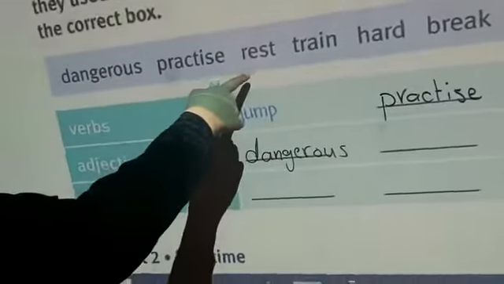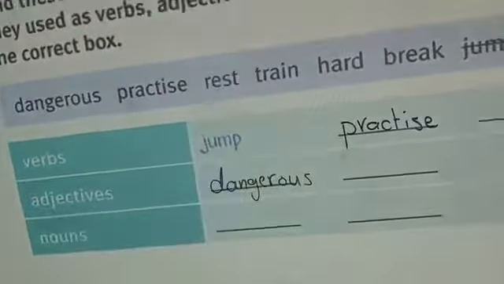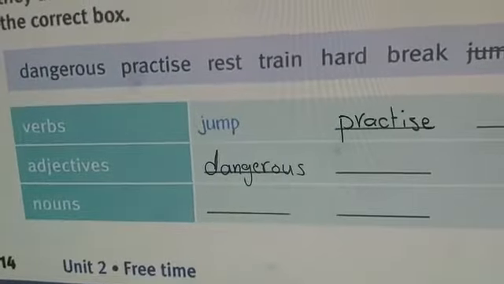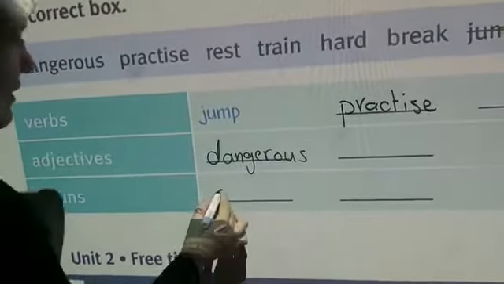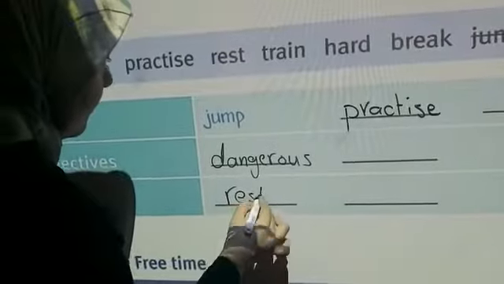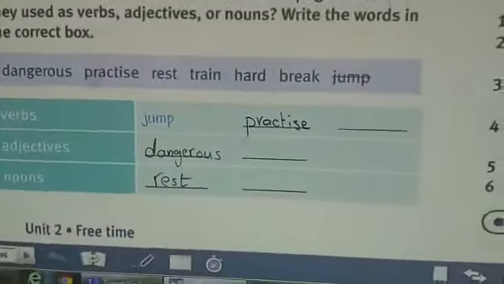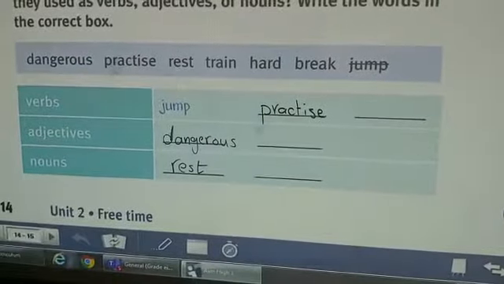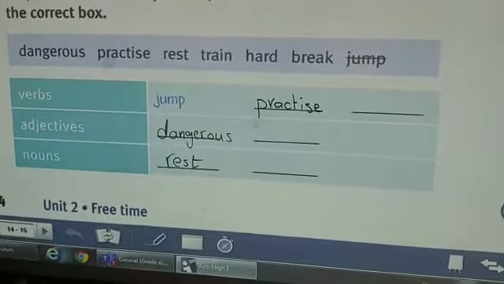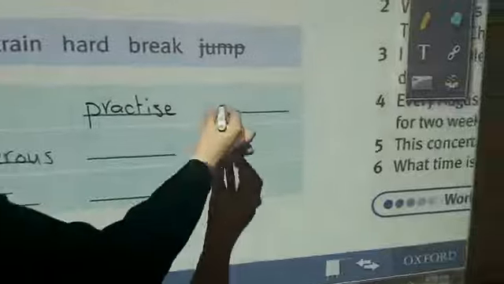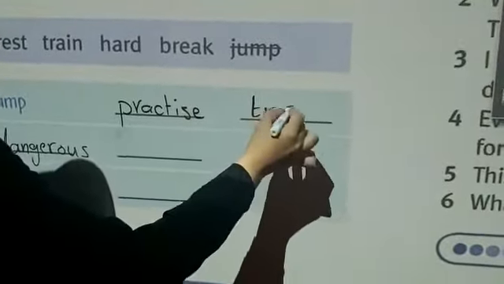Now we have the word rest. Rest, when you don't do anything. So it is a noun. So rest is a noun. Now look at train. Train, when you practice, or doing something repeatedly, so it is a verb. So train is a verb.